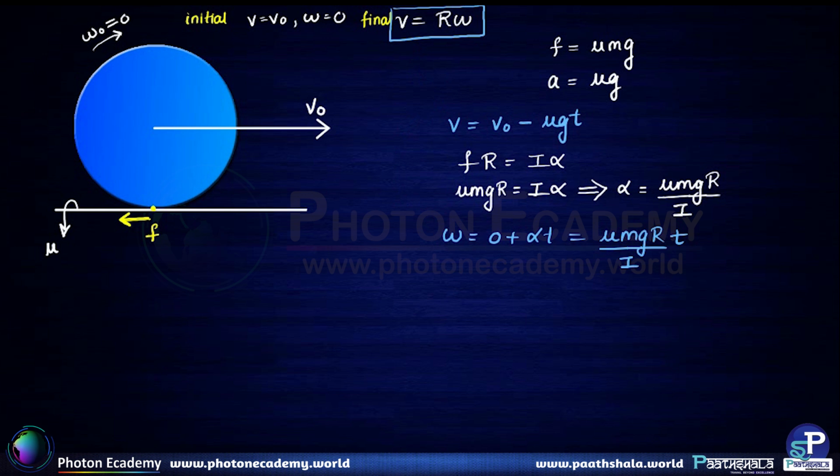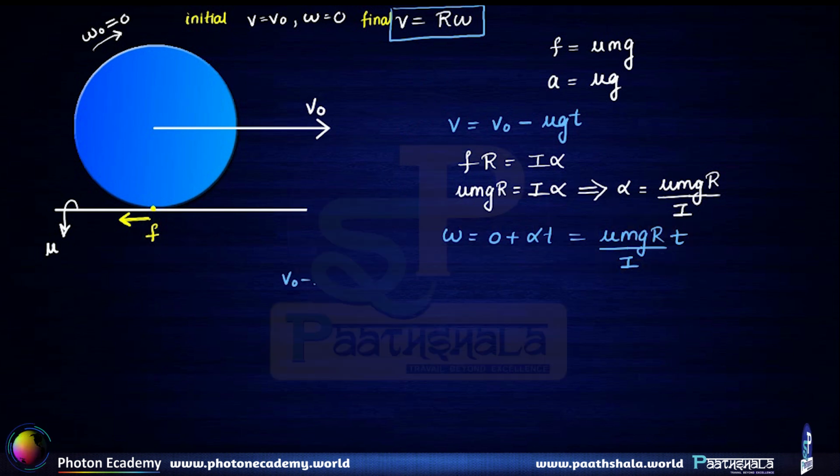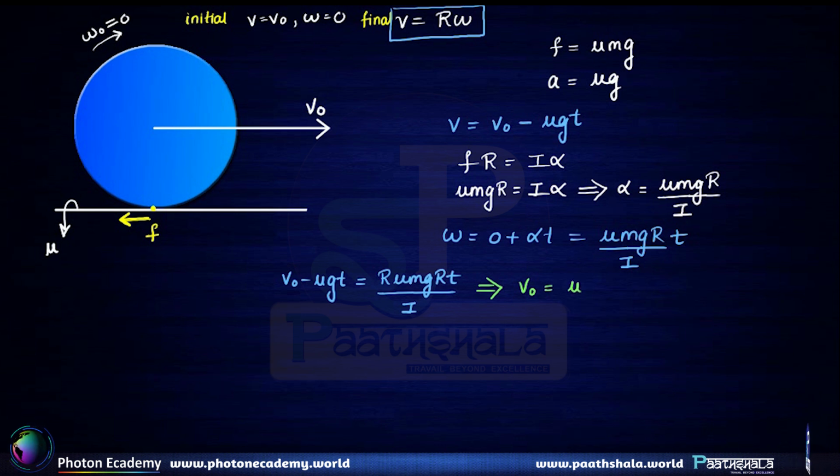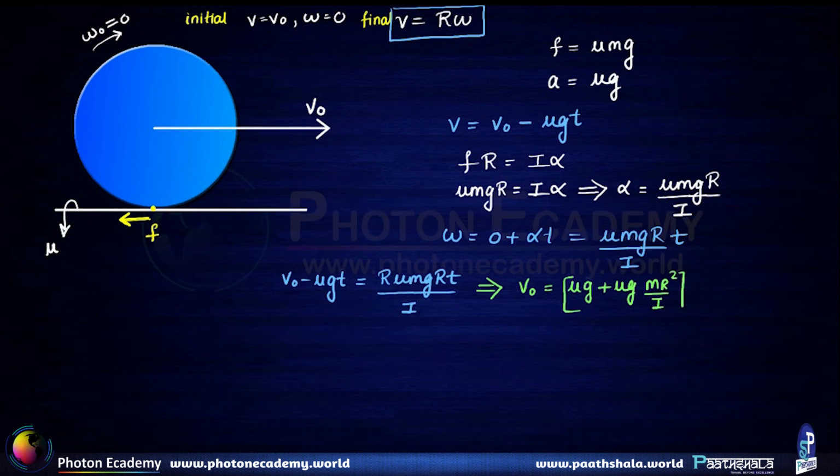So now v, which is v naught minus mu g t, happens to be equal to r omega, which is r times mu mg r t upon I. So isolating all the terms that have t in them, this implies v naught is equal to mu g plus mu g mr square upon I, whole into t.